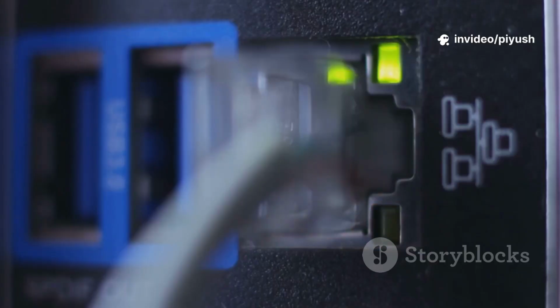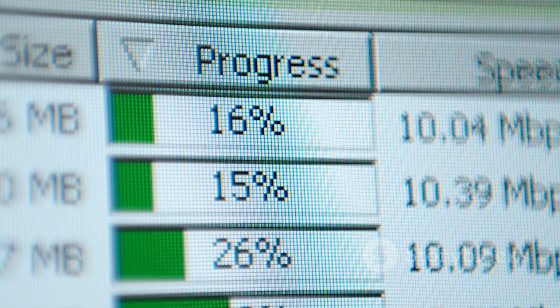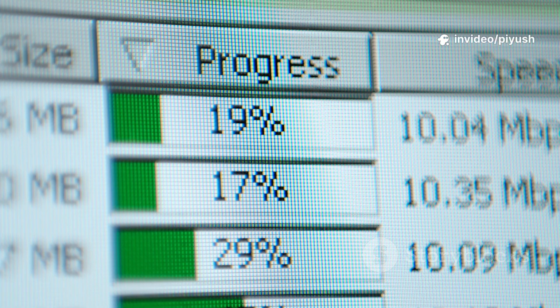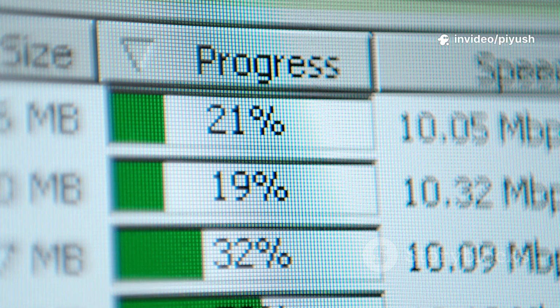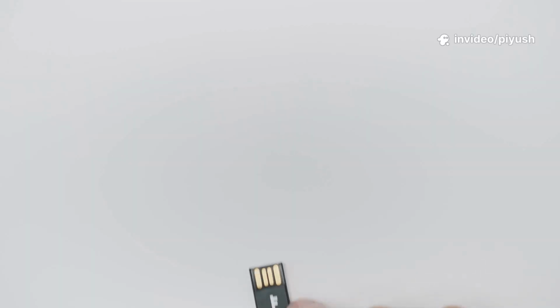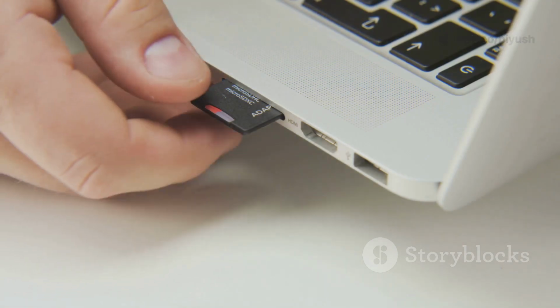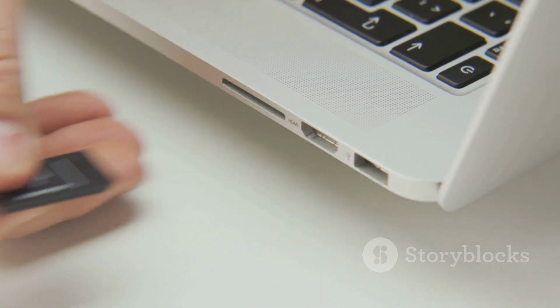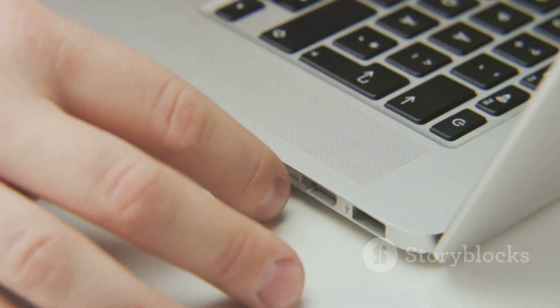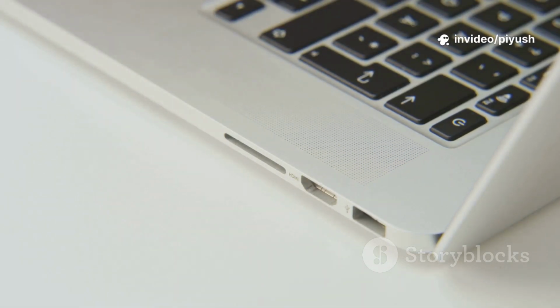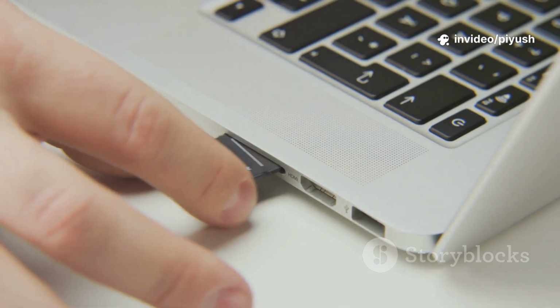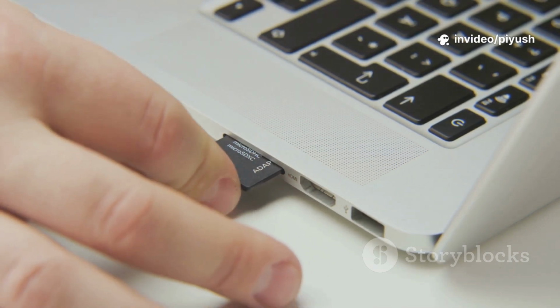You will also need a stable internet connection, as we will be downloading some fairly large files. These files are the operating system installers, known as ISO files, and they can be several gigabytes in size. Next on our list is a physical item, a USB flash drive. This small device will be our key to unlocking the installation process. We will transform it into a bootable installer, which means the computer will be able to start up directly from this USB drive instead of its internal hard drive.